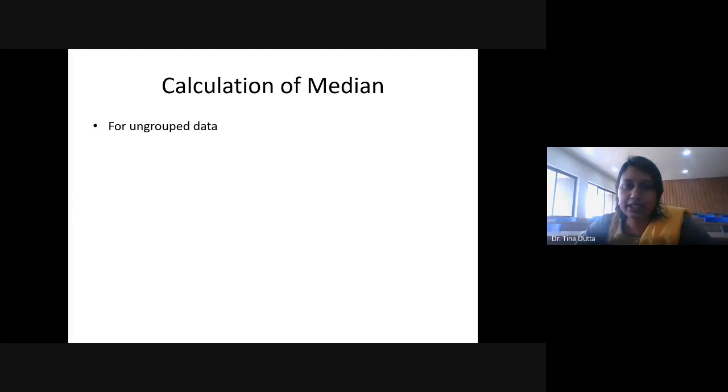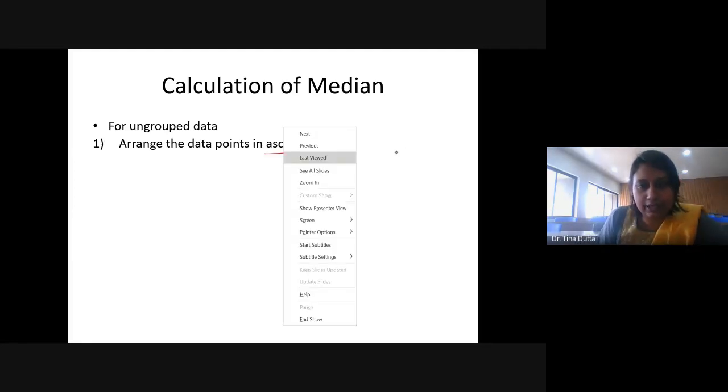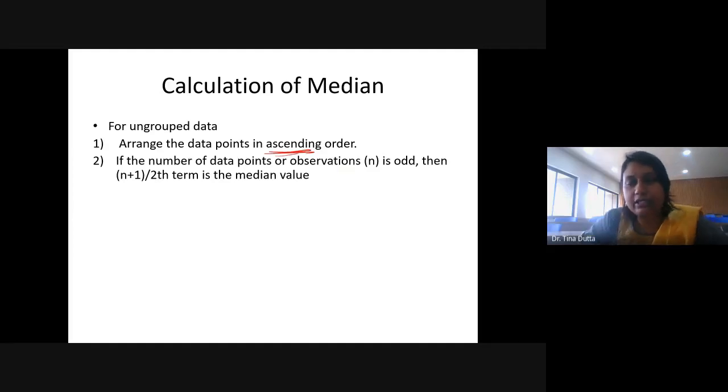So how to calculate median? Again, for ungrouped data, we have a different treatment, and for grouped data, we have a different treatment. For ungrouped data, we just have to arrange the data points into ascending or descending order. What is ascending order? Chota se leke bada, right? In general, we do ascending order, but the output will be exactly the same अगर आप descending order करते हो तो भी. Let me take one example here.